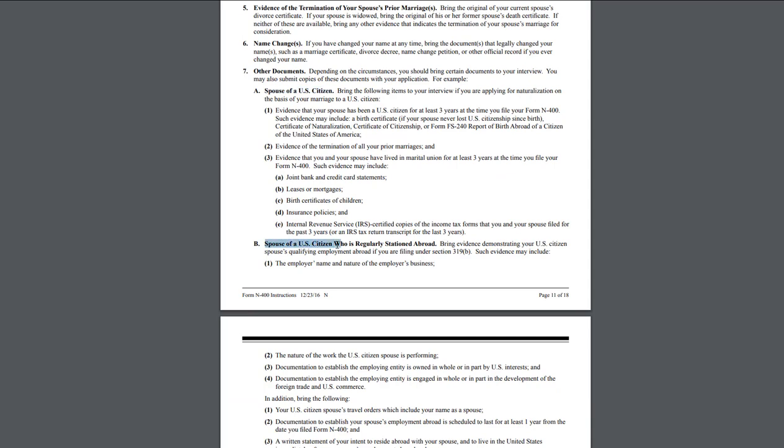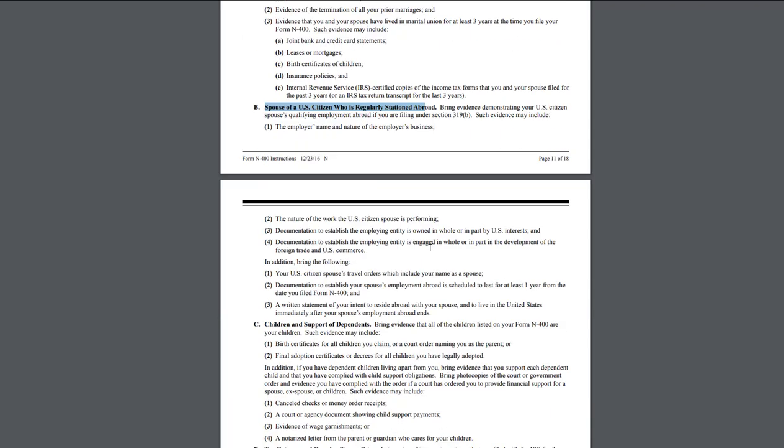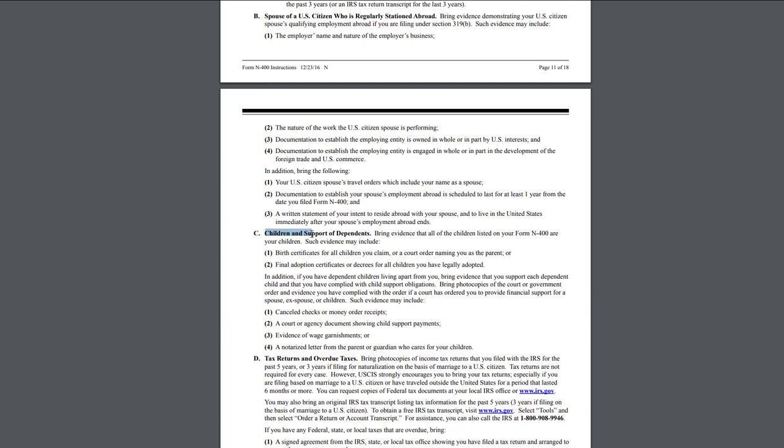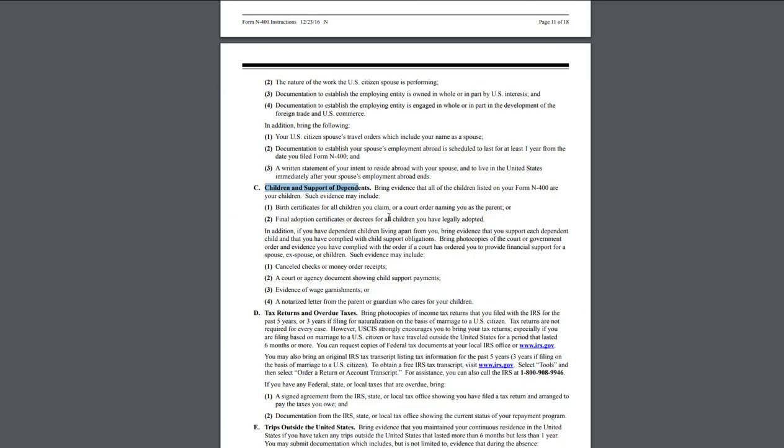Spouses of a U.S. citizen who is regularly stationed abroad, we talked about that. Children as support of dependents. Bring that stuff: birth certificates, adoption certificates, and stuff like that.